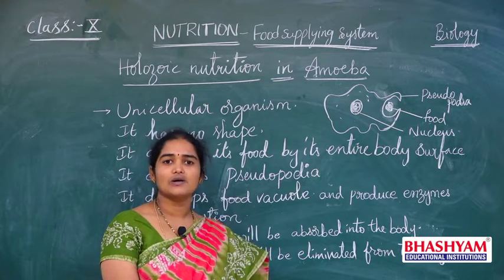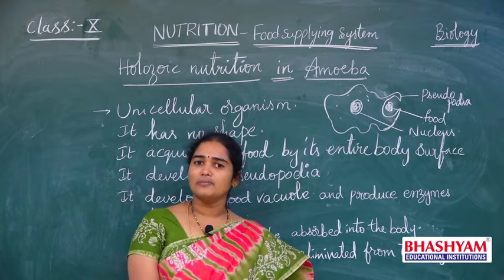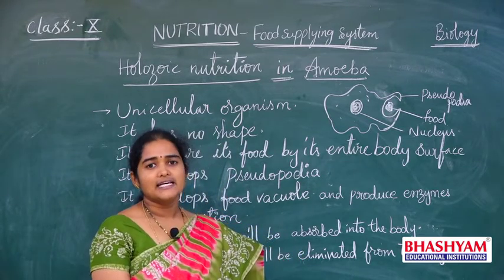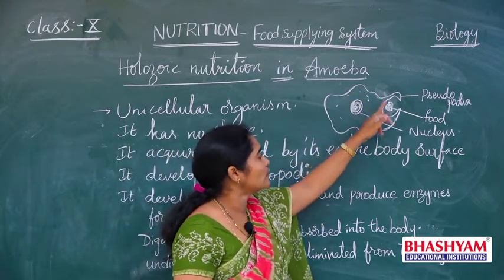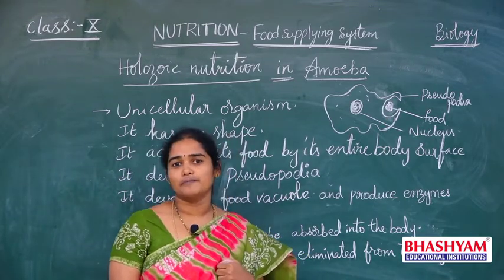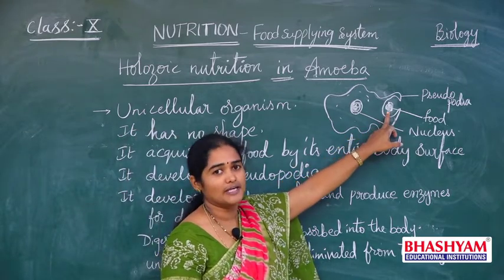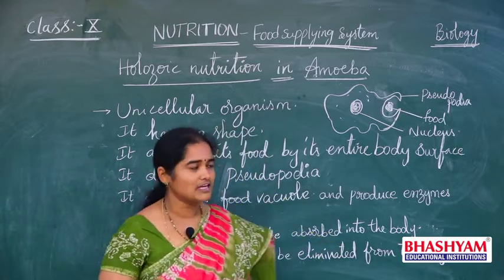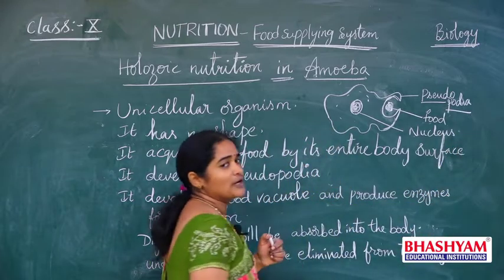As it is a single celled organism, it has no specific structure to take the food materials in and to digest the food. And here by its entire body surface it obtains its food materials into its body. How does it take the food into its body? Whenever it finds the food material around its body, first it develops some finger-like projections called pseudopodia.